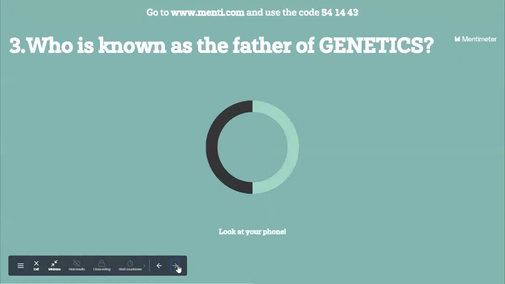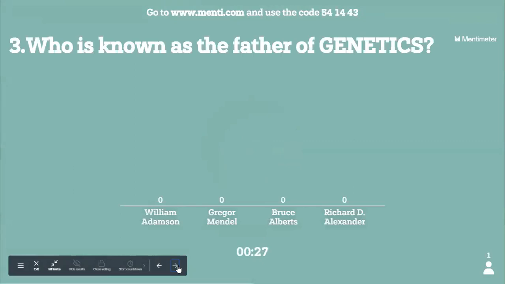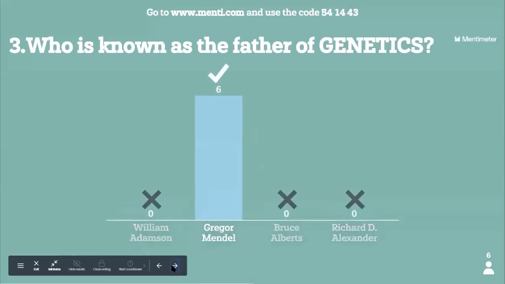Who is known as the father of genetics? Simple question. I wanted everybody to give the correct answer. William Adamson, Gregor Mendel, Bruce Albert, Richard D. Alexander. Fast, I want everybody to give the correct answer. I have explained it very clearly. No doubt, right? 3, 2, 1, and the answers. Good. My students are going really good. You're making me proud and I'm proud. Okay, father of genetics is Gregor Mendel.